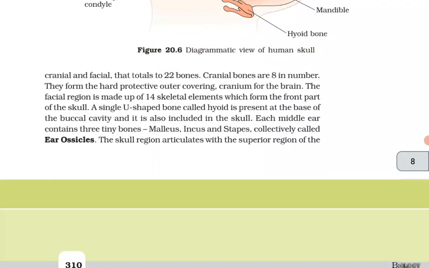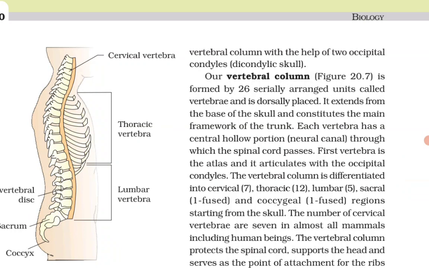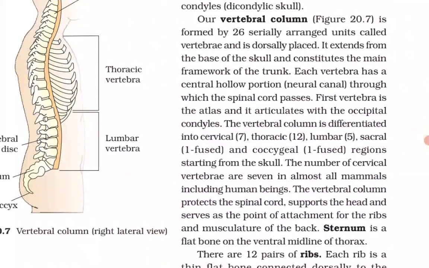The skull region articulates with the superior region of the vertebral column with the help of 2 occipital condyles, that is dicondylic skull. Our vertebral column is formed by 26 serially arranged units called vertebrae and is dorsally placed. It extends from the base of the skull and constitutes the main framework of the trunk. Each vertebra has a central hollow portion, neural canal, through which the spinal cord passes. First vertebra is the atlas and it articulates with the occipital condyles.